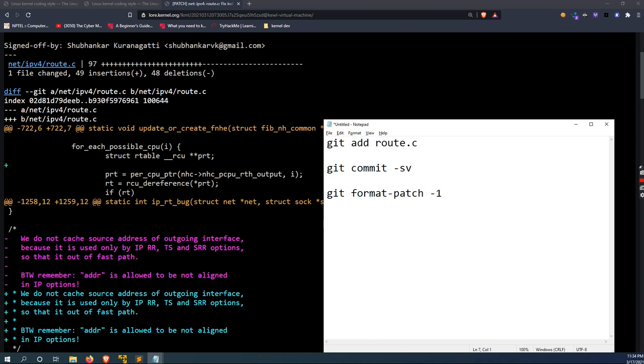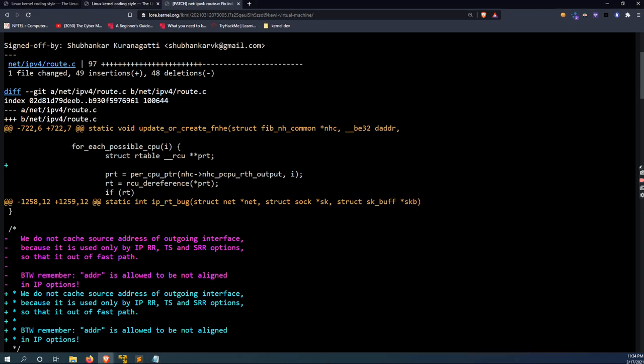A few examples of command line mail clients are Neomutt, or we have git send-email. And if you want a GUI-based mail client, then we have something called Thunderbird. There are other mail clients as well, you can search for them.